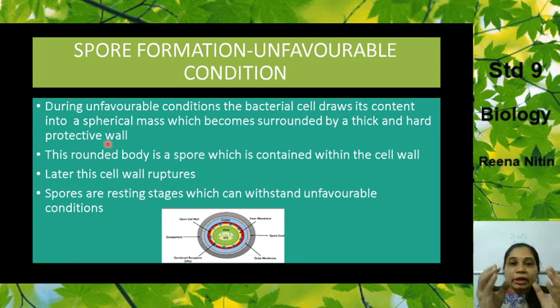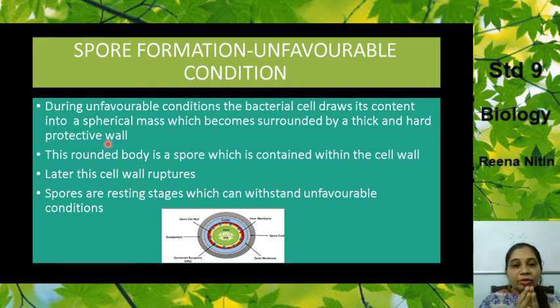Now this rounded body is given the name spore. The rounded body is a spore, which is contained within a wall.